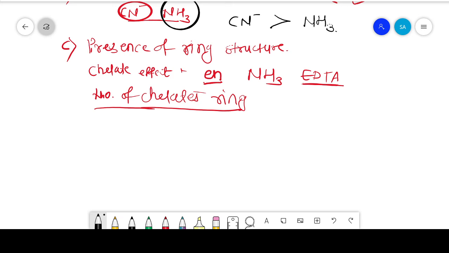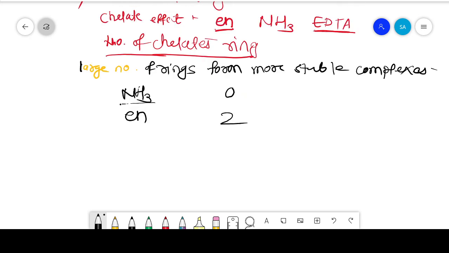Then ethylene diamine forms two rings with the metal ion. Trien, that means triethylene tetraamine, forms three rings with the central metal ion. That's why the trien ligand forms more stable complexes as compared to ethylene diamine. Ethylene diamine forms more stable complexes as compared to ammonia, as a large number of rings form more stable complexes.